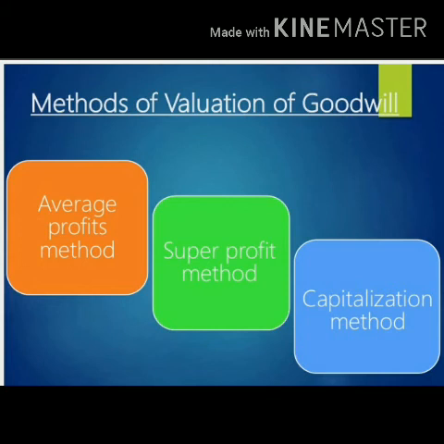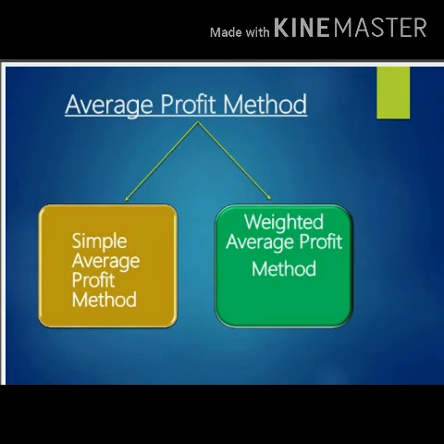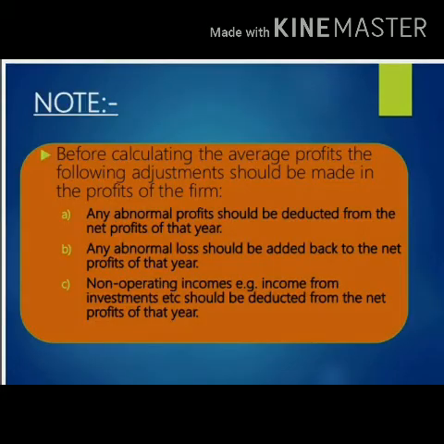Clear? Now first we will discuss the average profit method. The average profit method is divided into two types. First is the simple average profit method, and second is the weighted average profit method. We will discuss them one by one. First, the important notes we have to keep in mind. Before calculating the average profit, the following adjustments should be made in the profits of the firm. Any abnormal profit should be deducted from the net profit of that year.